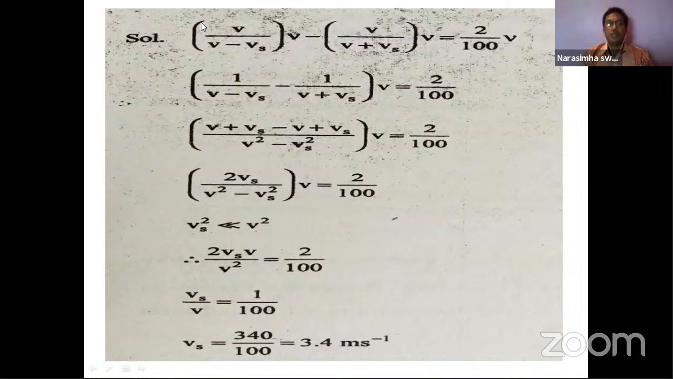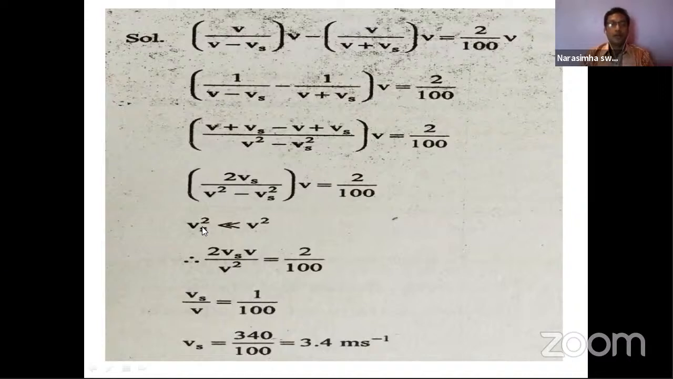So to simplify this, doing LCM and cross multiplication, taking out mu here, right? 2Vs, do this simplification. And 2Vs by V square minus Vs square into V remains here. And anyway, the ratio is 2 by 100.